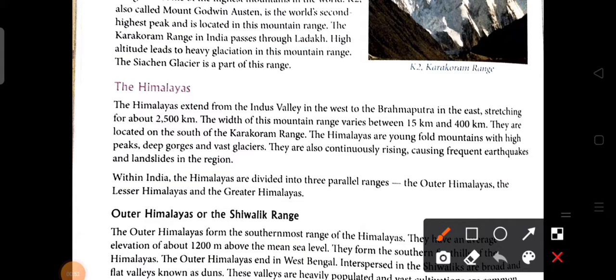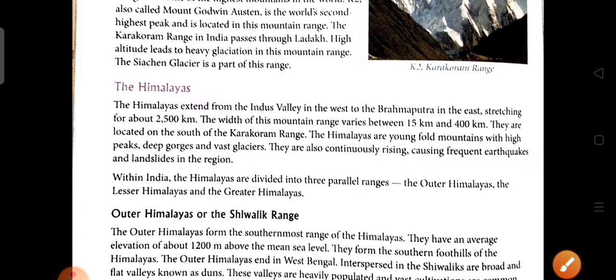We know that the Himalaya is a young fold mountain. What do we mean by young fold mountain? It means mountains that were formed during the Tertiary period, and even today the elevation of these mountains is increasing. For that reason, frequent earthquakes and landslides occur in this region. Here we see that the highest peaks, deep gorges and vast glaciers are present in these mountain ranges.